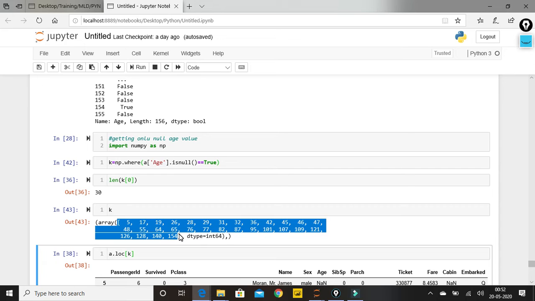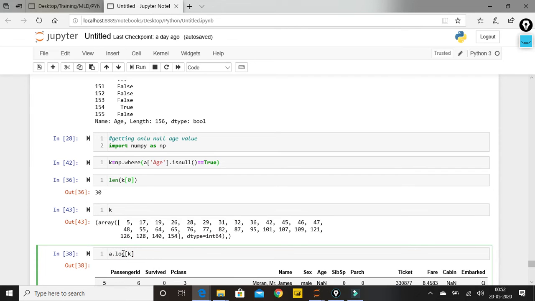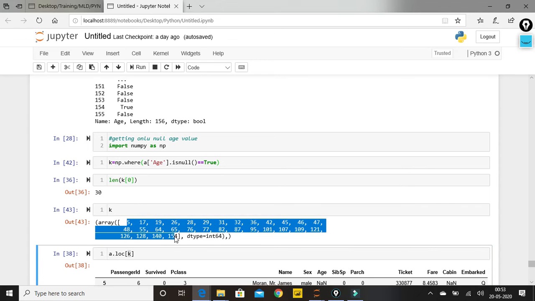Now how to get my data? For that we have one more function in pandas called loc, which is nothing but location. It will give me a location from my data frame. So a dot loc means data frame dot location, and what location do I need? I need the data of the index k. K is nothing but all these indexes.